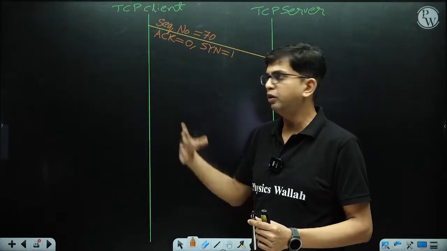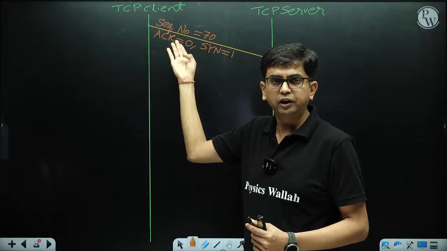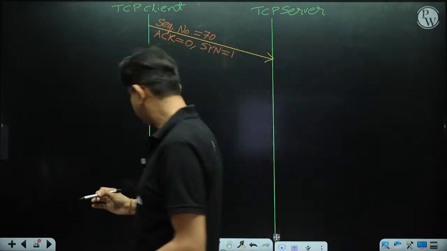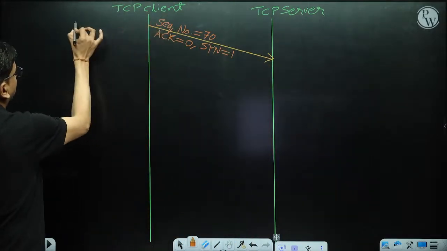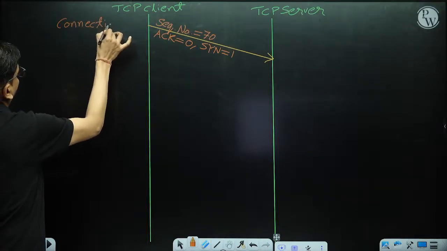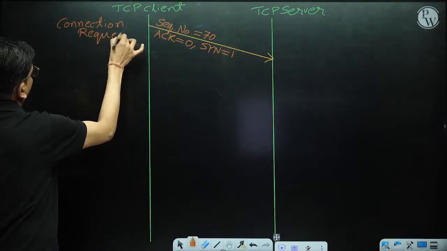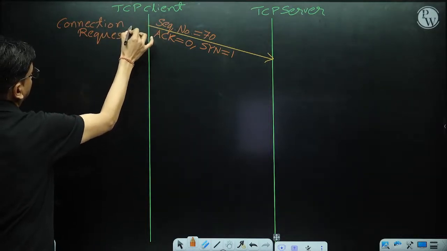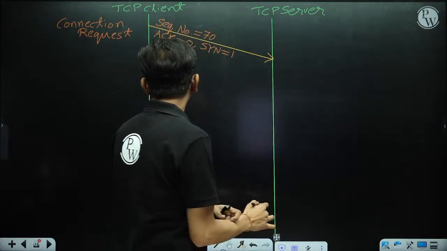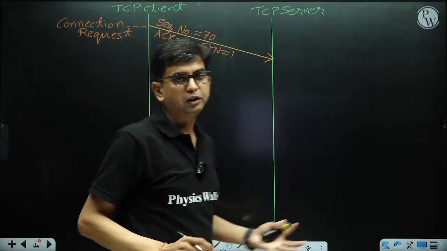So I do not need to write ACK. ACK is off, but here I am writing it for your understanding. And this is the connection request. So who is going to send this connection request? This connection request is basically sent by the TCP client to the TCP server.